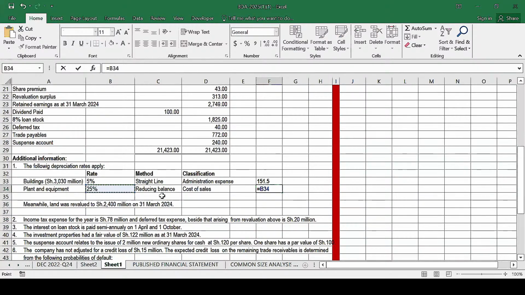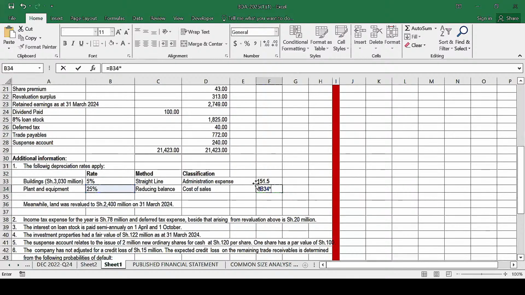This will be equal to 25%. And because depreciation here is based on the net book value, so we need to multiply that. Okay, not on the net book value. Depreciation is to be computed using the reducing balance method. And the reducing balance method, we compute the depreciation based on what? Based on the asset net book value.